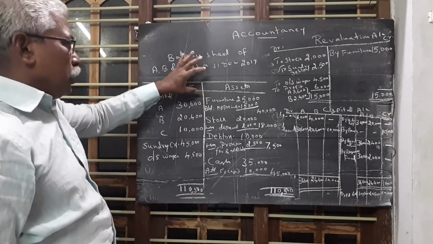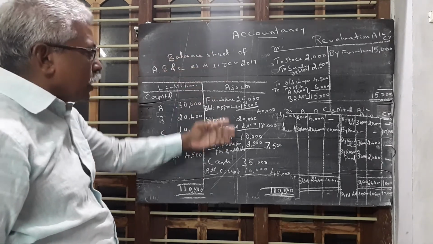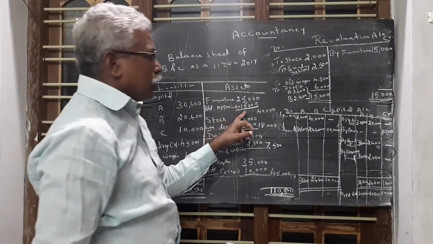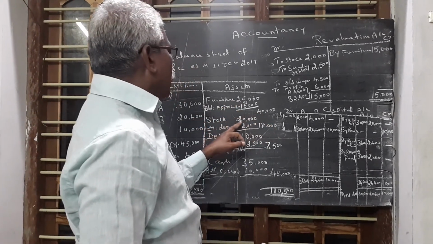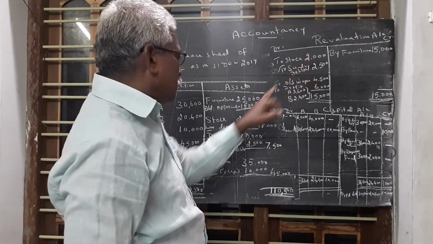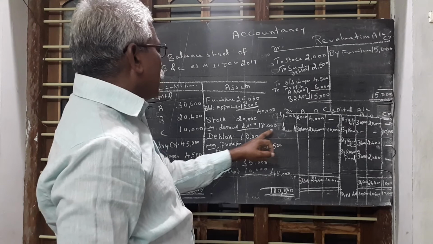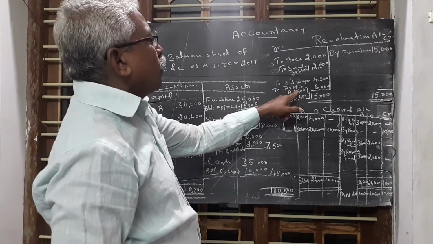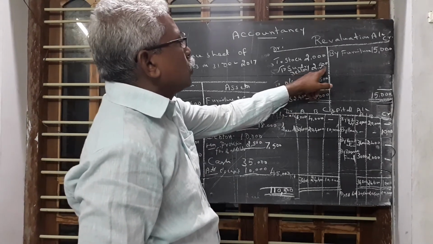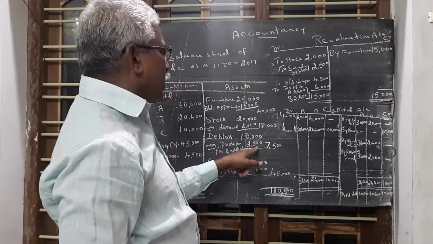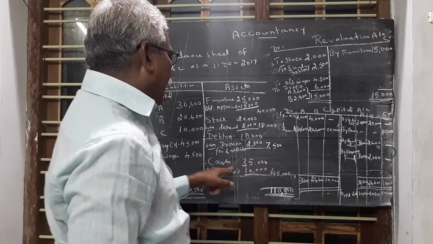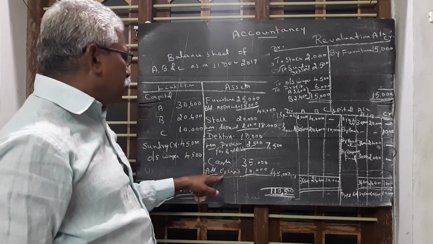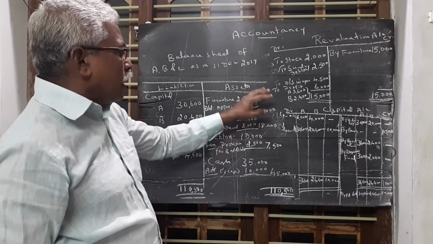In the new balance sheet, the previous balance sheet amounts come with some changes. Furniture value 25,000, add appreciation 15,000, so total value 40,000. Stock value 20,000, less depreciation 2,000, so value is 18,000. Debtors value in the previous balance sheet shows 10,000 rupees. There is a provision for doubtful debts: sundry debtors value decreased by 2,500. So 2,500 is subtracted and we get 7,500. Cash. Previous balance sheet shows cash of 35,000. Now C brings 10,000, totally 45,000.